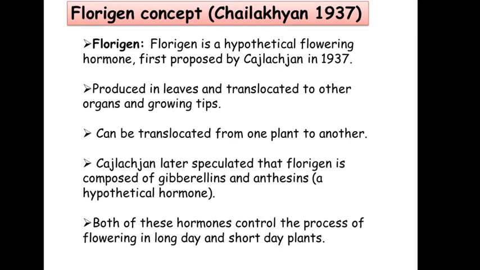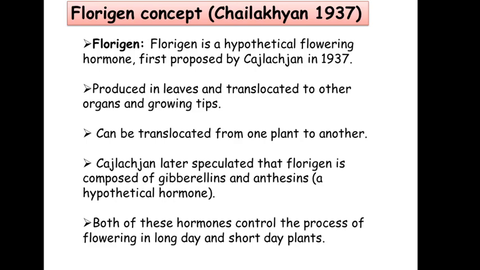Now from this experiment, the same scientist Sailakhyan in 1937 proposed a concept. Why did he propose this concept? It is because, see, the photoperiodic stimulus is received by the leaves, but leaves do not produce flowers. The flowers are produced somewhere else. Where are the flowers produced? They are produced on the tip of the branches, or they are simply produced on the shoot part,